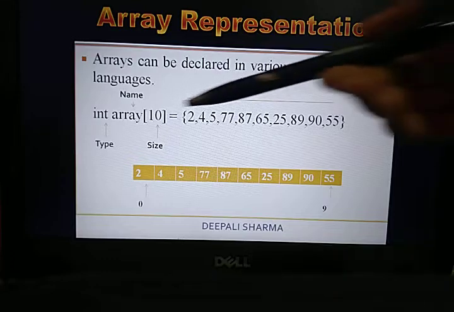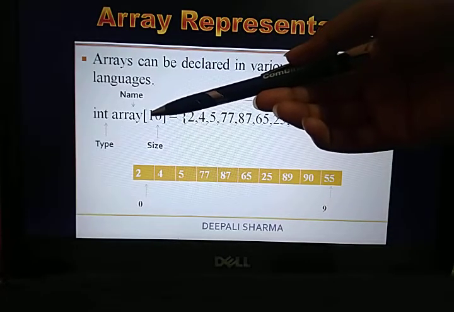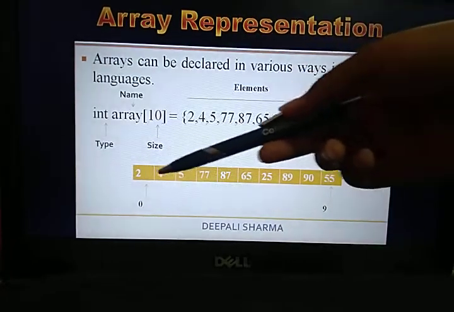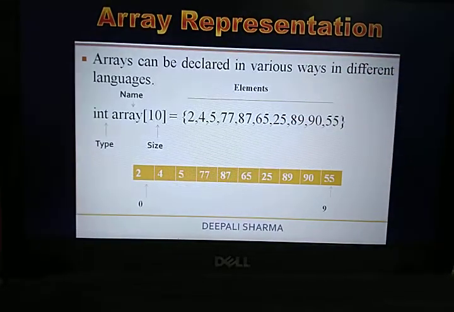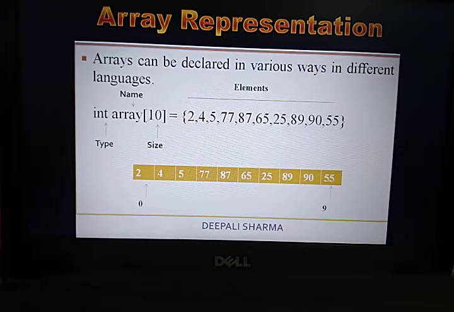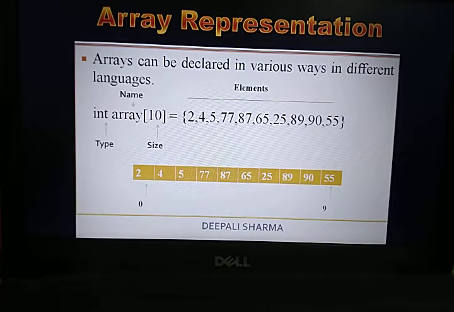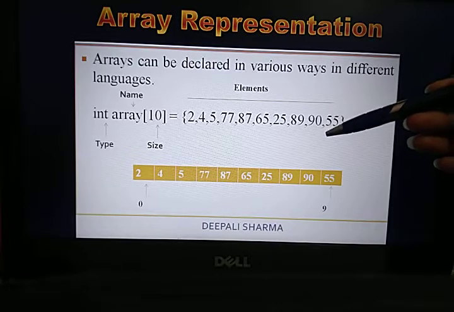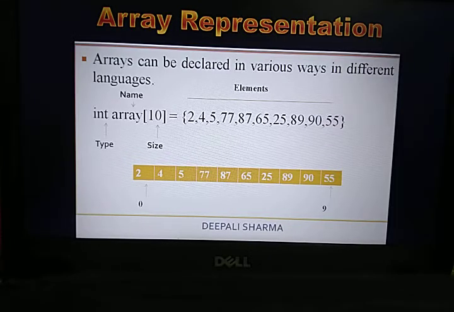Fine. If you have an array of size 5, then you can hold only 5 elements, and the index range will be 0 to 4. Fine. So the index range will always start with 0 in terms of an array. I hope this example is clear to you, how you are going to declare the array.